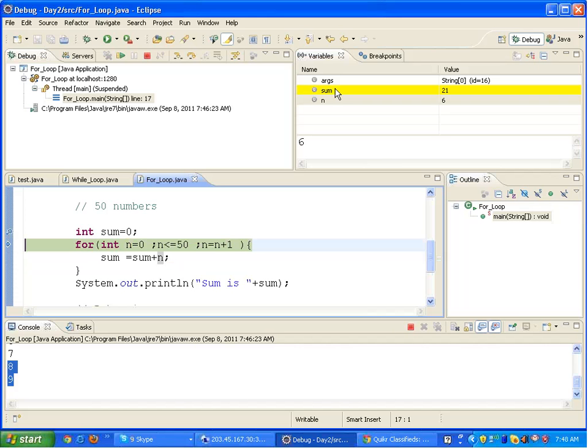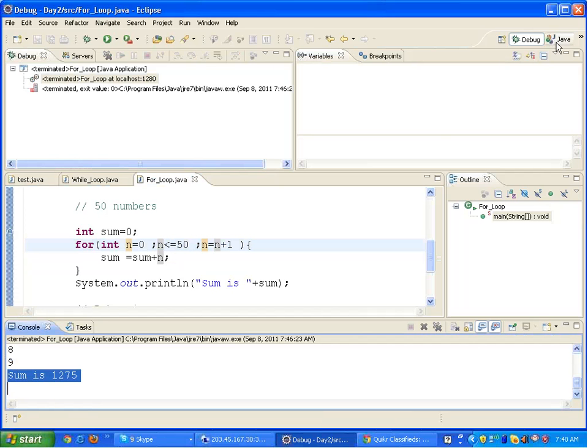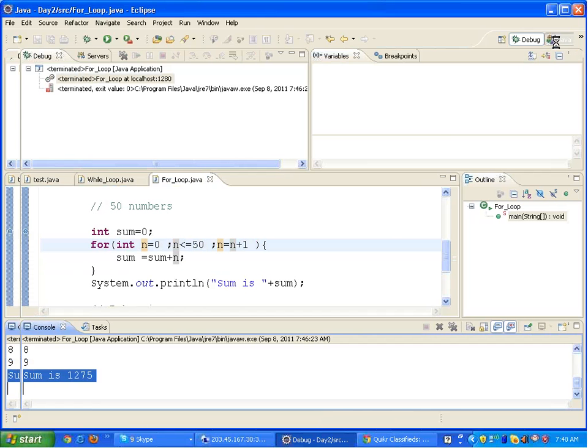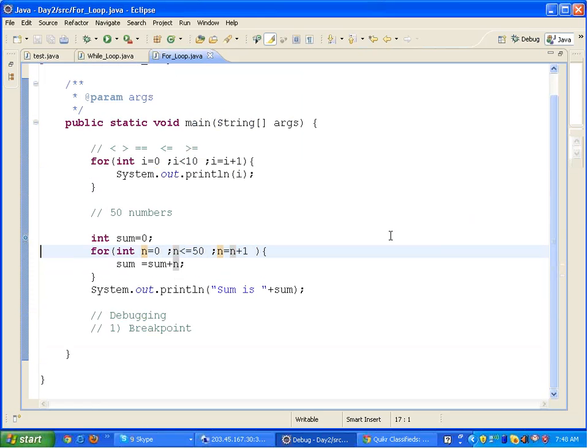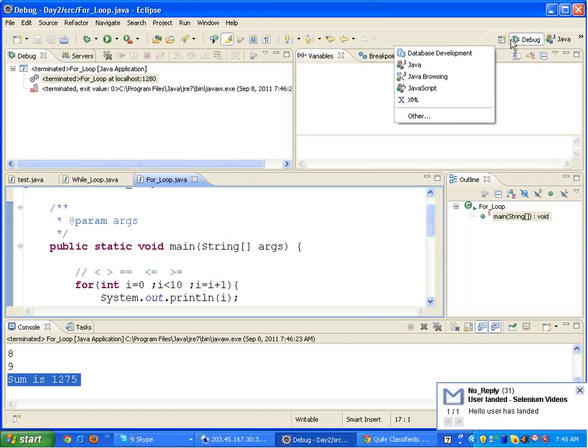Okay? You simply press F8. When you press F8, the program runs normally and it prints the output in the end. Okay? So basically, if you want to come back to the original screen, then you press on the Java icon over here. There are various perspectives in this drop list when you click on this icon.